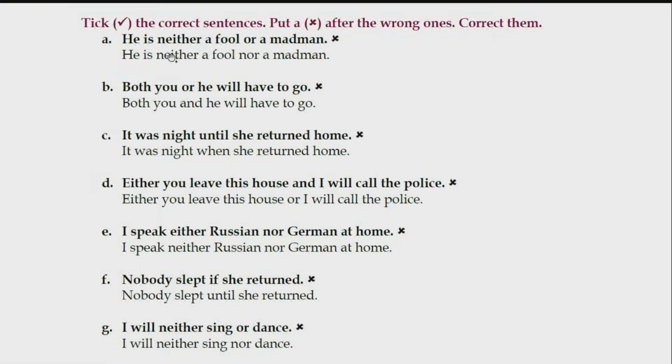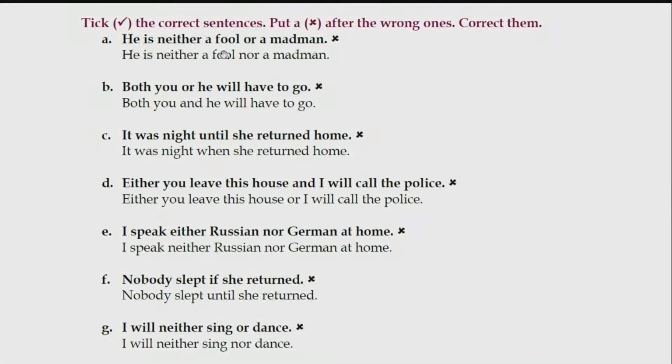Same as in this one. He is either a fool or a madman. But since it is technically correct but practically incorrect, I'll explain to you what I just said. Technically means using the rules of grammar, the sentence would be correct. But talking practically, that means in real life, that sentence would not be a correct one.